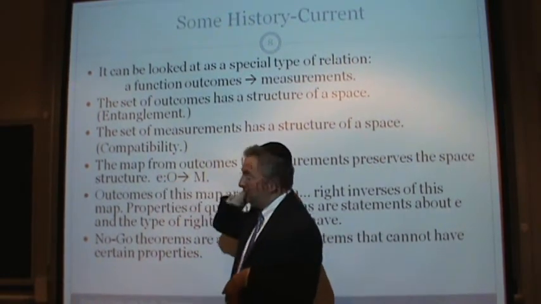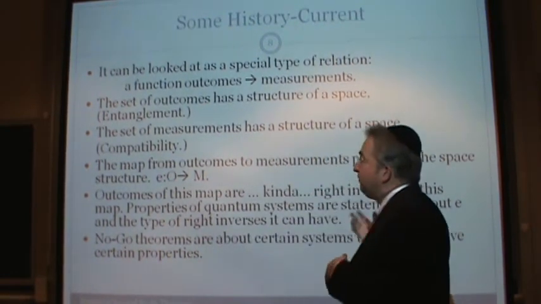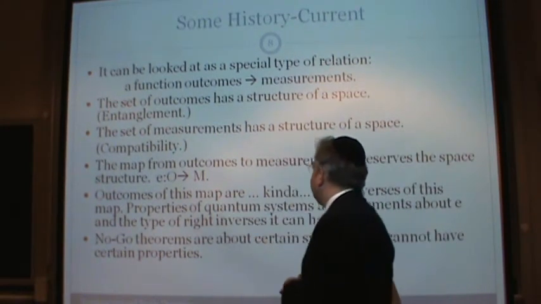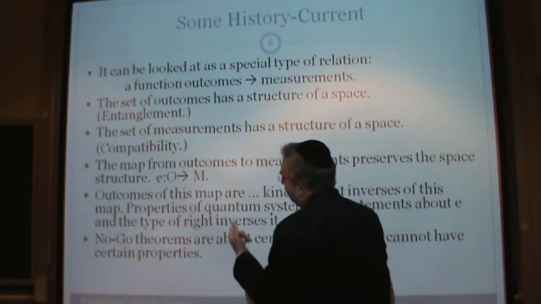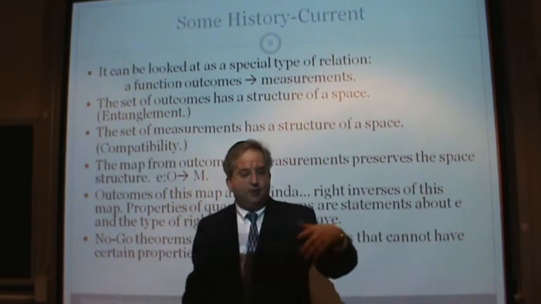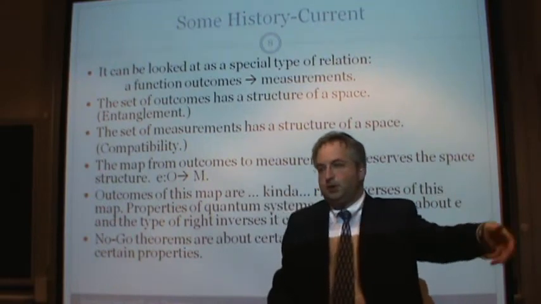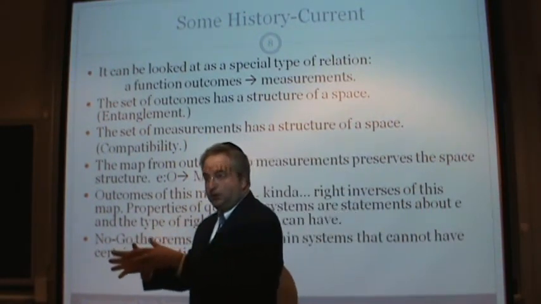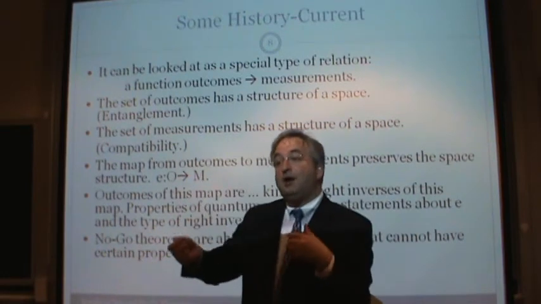E stands for experiment, and it should preserve that structure. I'm going to show you what type of structure I want. Okay, outcomes of this map are, now here's the thing. You have a measurement: a Geiger counter, or a Stern-Gerlach experiment to check spin. Those are measurements, okay? Then you have possible outcomes of the measurements.